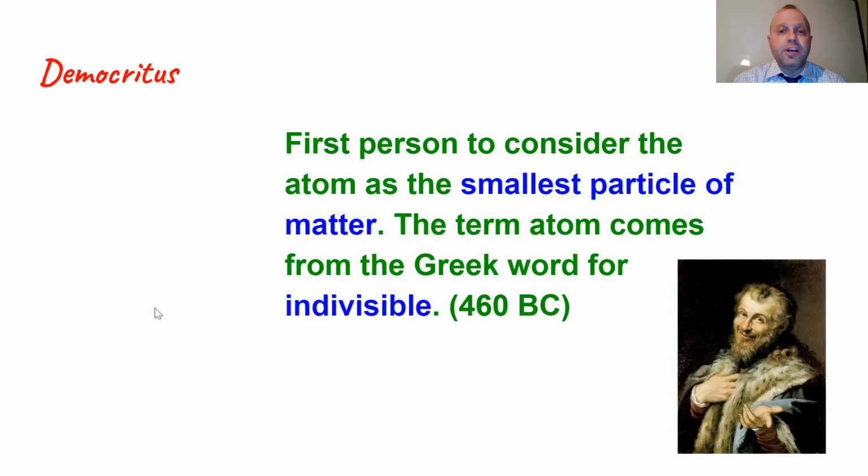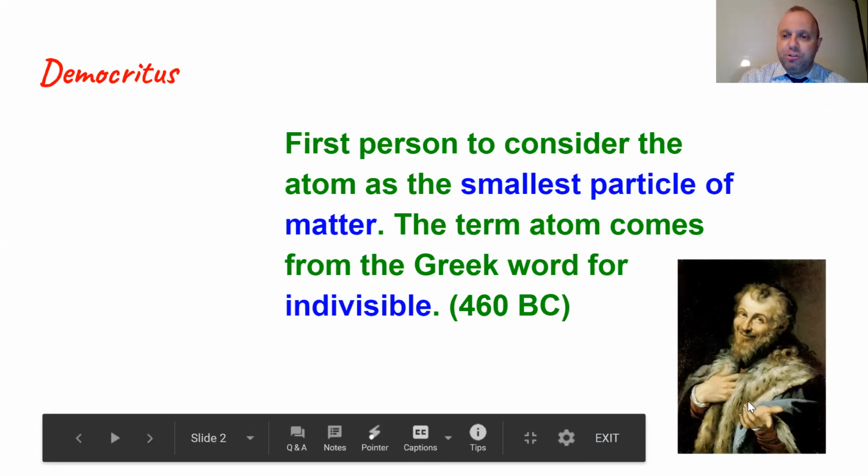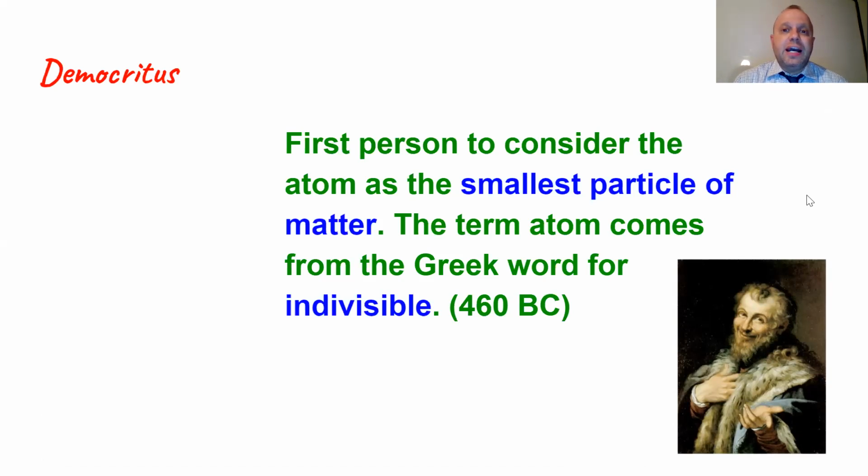The first scientist, or the first philosopher, I should say, that we're going to talk about is a person by the name of Democritus, and you can see a picture of him down here in the corner. He was the first person to consider the idea of an atom as the smallest particle of matter that could exist. The term atom actually comes from a Greek word that means indivisible, and Democritus was a Greek philosopher. This is around 2,500 years ago, around 460 BC, so about 2,500 years ago from today, which is 2020.